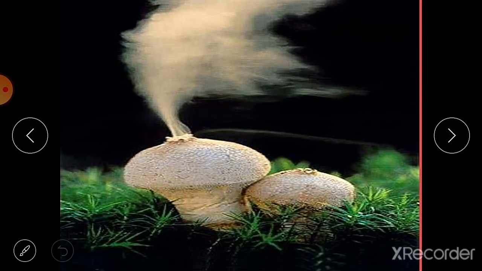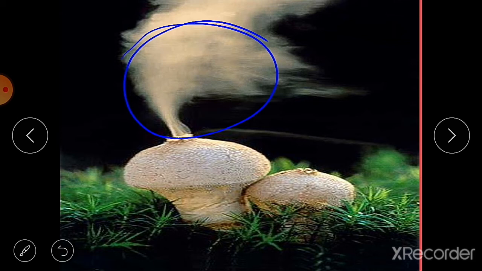Here you can see another example, this is a mushroom, and you can see here the bursting of the mushroom, and with this bursting it is spreading lots of spores into the atmosphere.